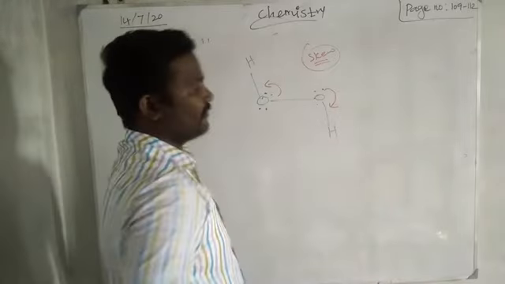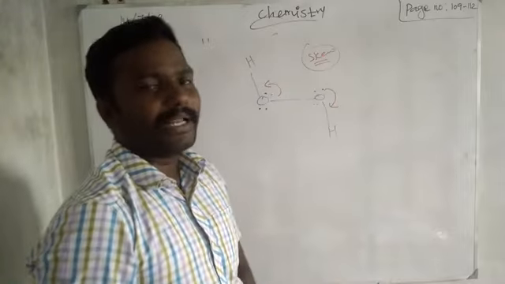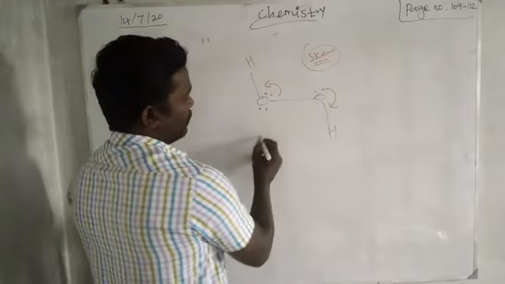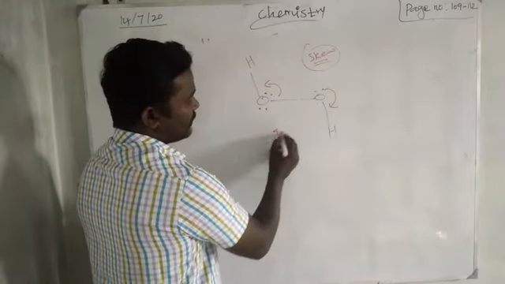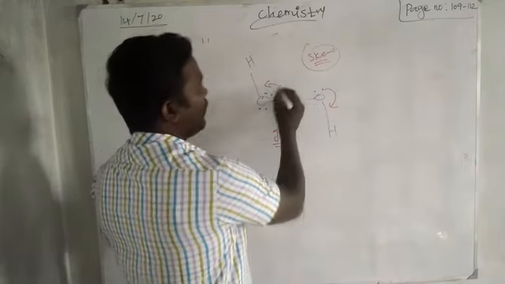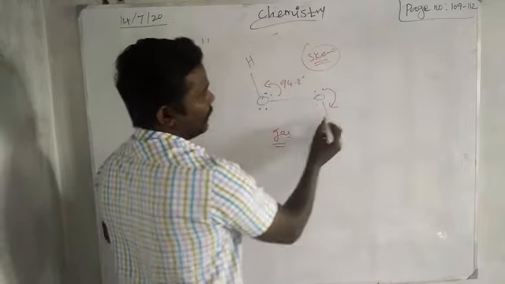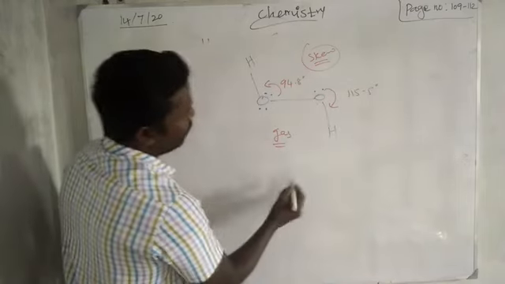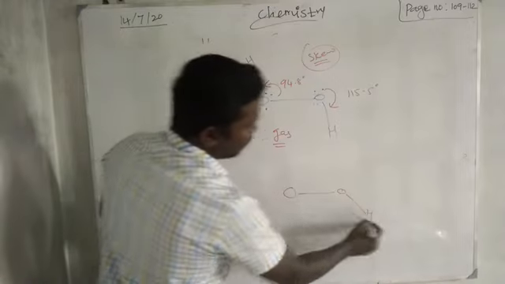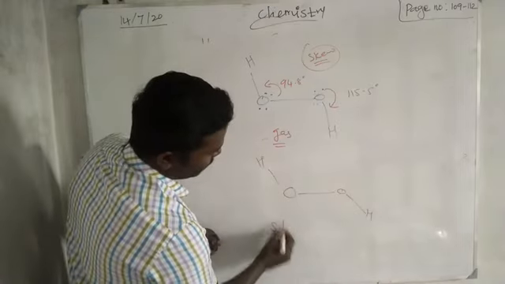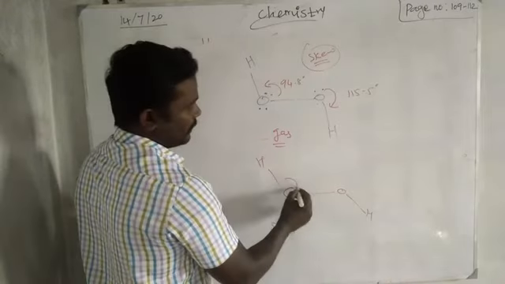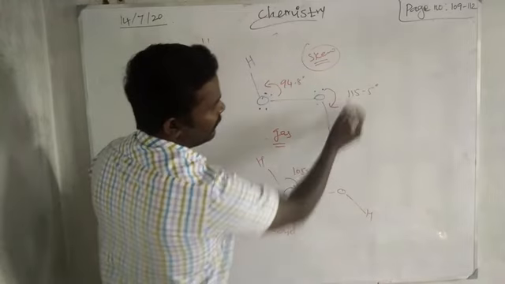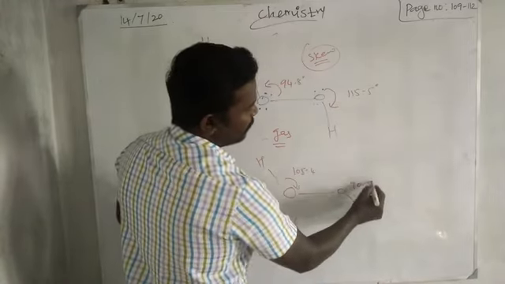And also because of this repulsion of lone pair electrons, it has some angles also, right? In the gaseous state, the angle is 94.8 degrees, and the other angle becomes 115.5 degrees. If you take solid hydrogen peroxide, it increases to 105, then the other is reduced to 90.2 degrees.